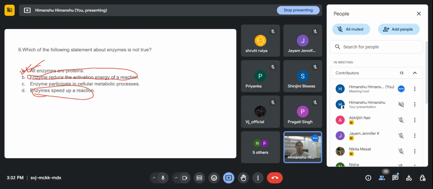Okay, let's see. The right answer for this is option A, all enzymes are proteins, because we know that all enzymes are not proteins. Anyone want to answer which enzymes are not proteins? Any name?